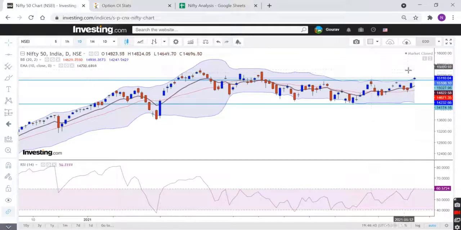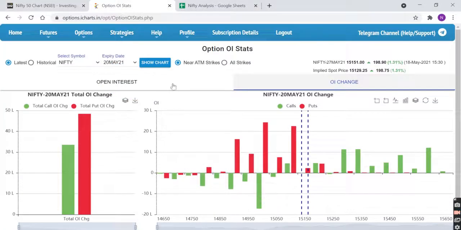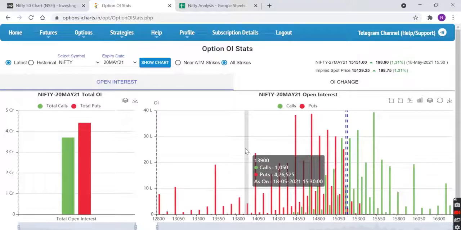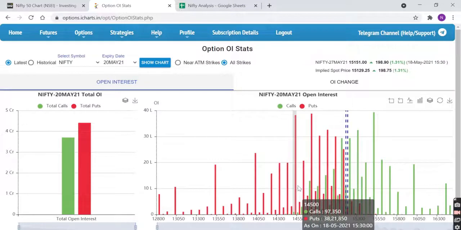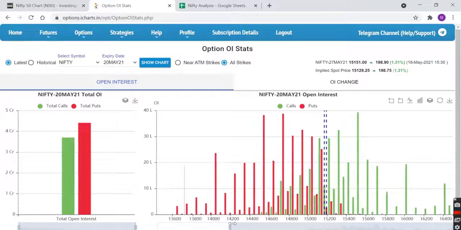Okay, so now let's look at the open interest. What I have done today is take the data from iCharts, because in NSE the options are updated with the numbers, so sometimes the numbers are not that visually attractive. This chart is better. So let's zoom a bit.